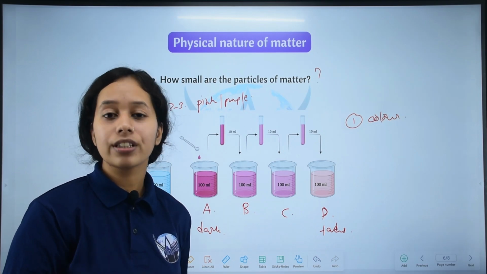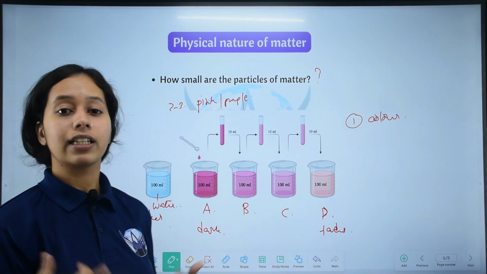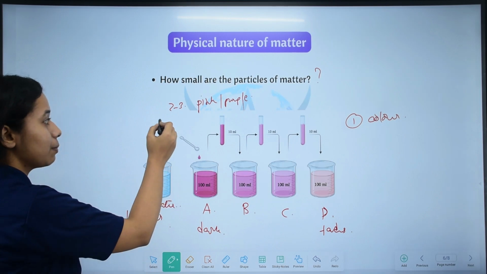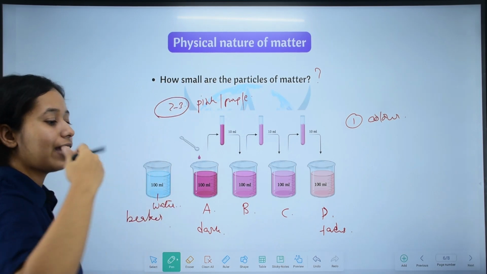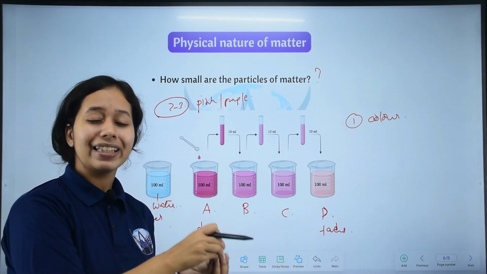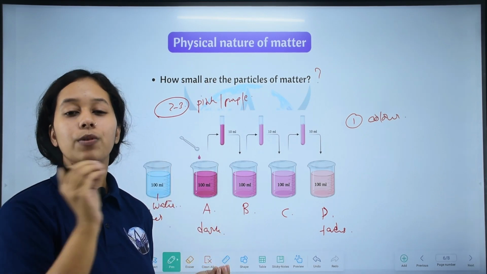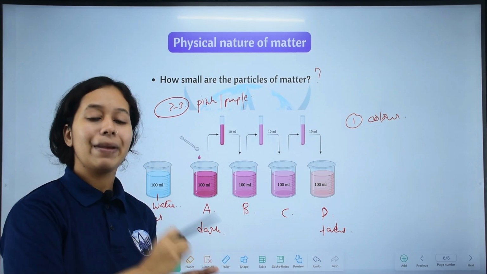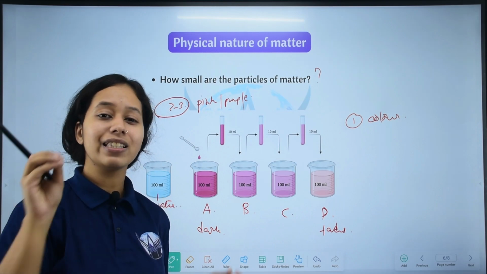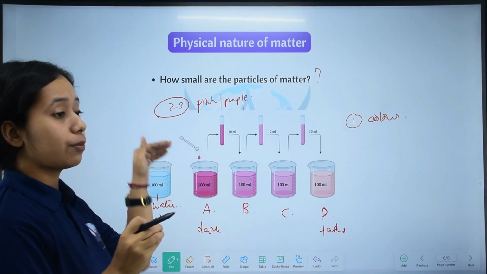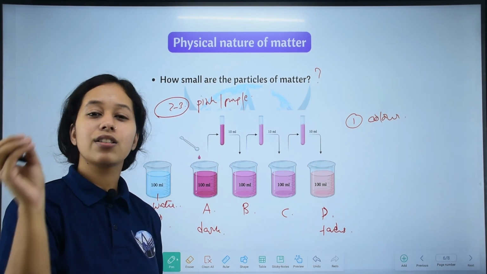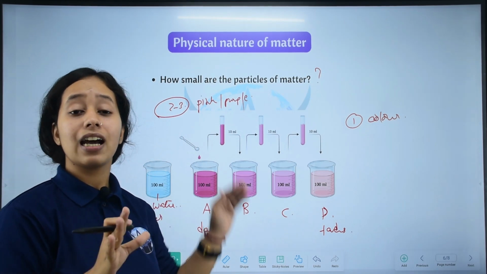Now what conclusion can we give? From this activity, what can we conclude? We can conclude that the 2 to 3 crystals of potassium permanganate we added contain many small particles, maybe thousands, maybe millions.